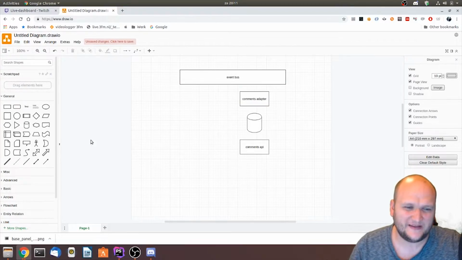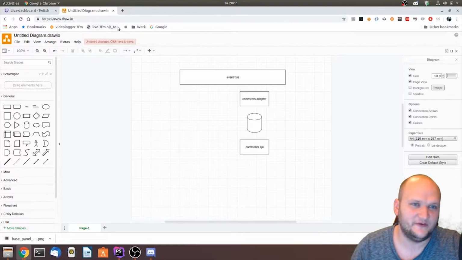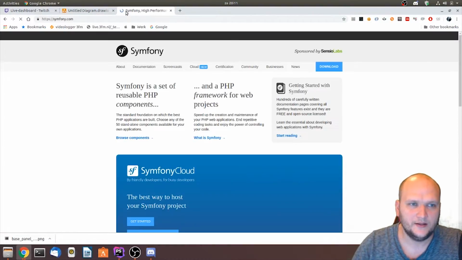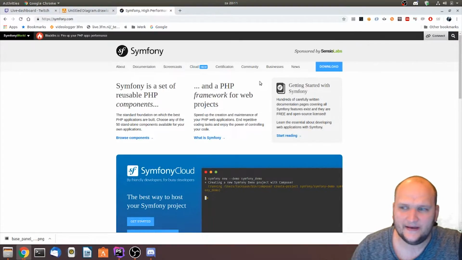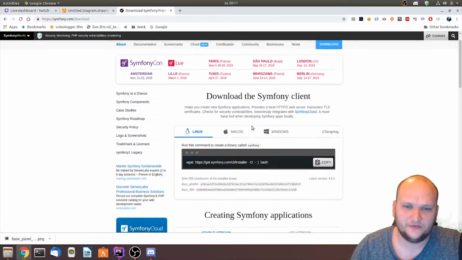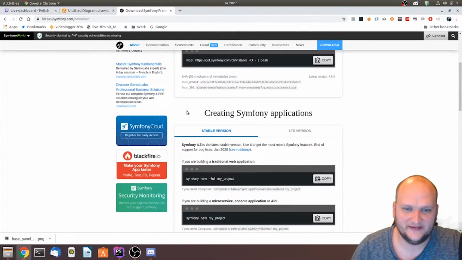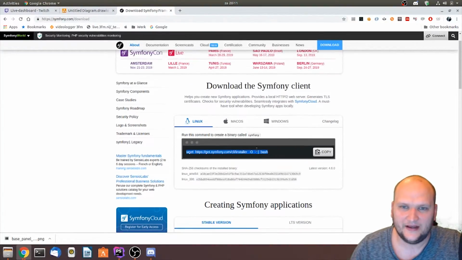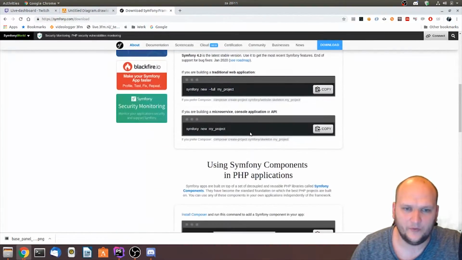So first things first, we need an empty project. We need an empty Symfony 4 project. So we go to the website, symfony.com, and what I want to do is get bare bones started with a Symfony project. I don't need the wget. I don't want that. I just want the old one.